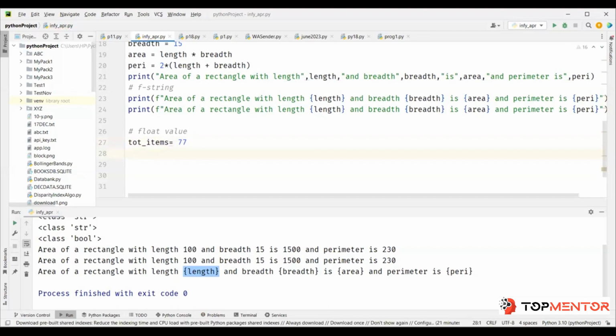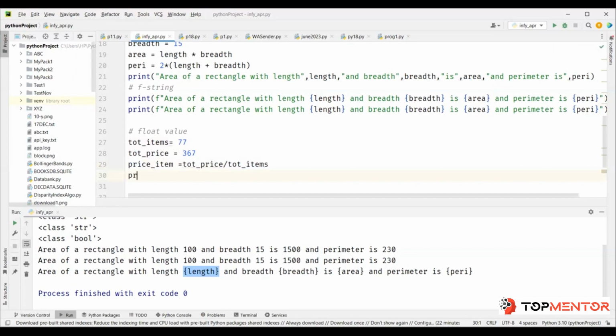This is the total items you bought. And the total price that you paid is, let's say, 367. So this is the total price you paid. So what is the price per item? Price per item would be total price divided by total items, correct? Now let's say same thing I want to print in format string.